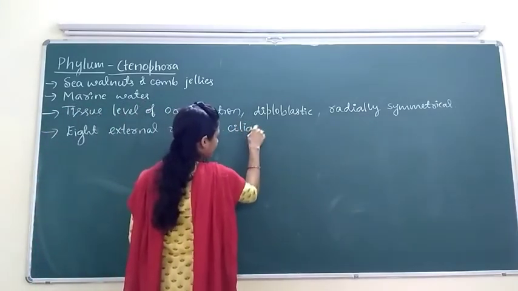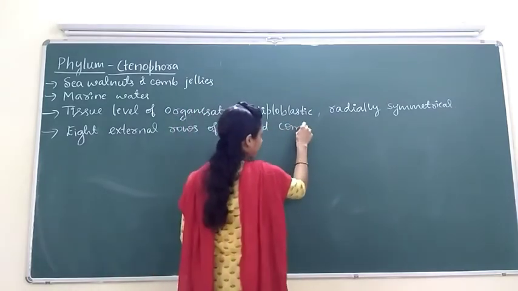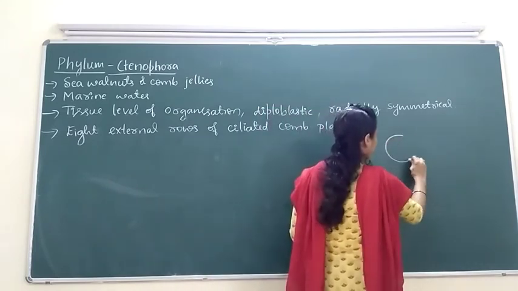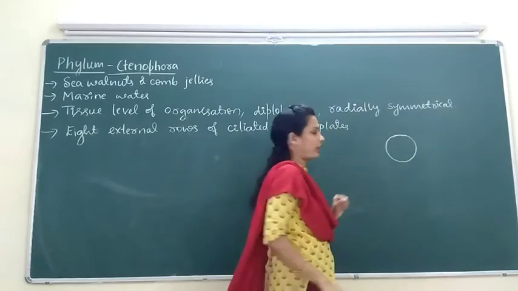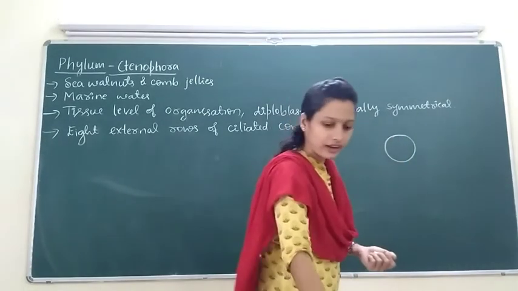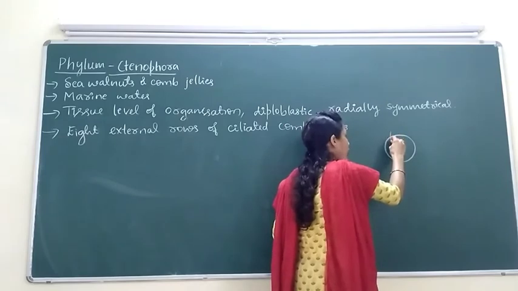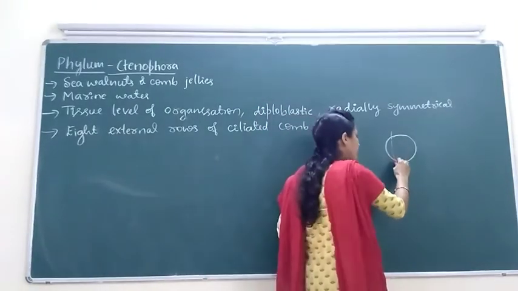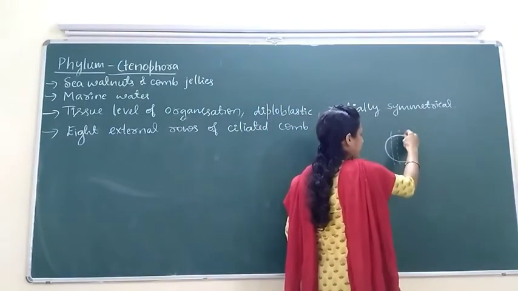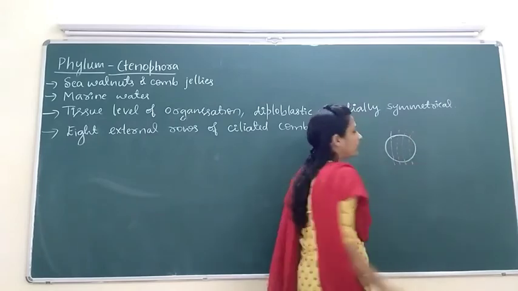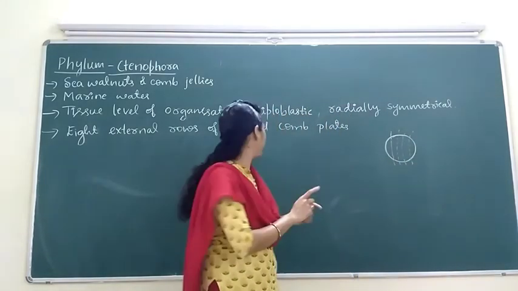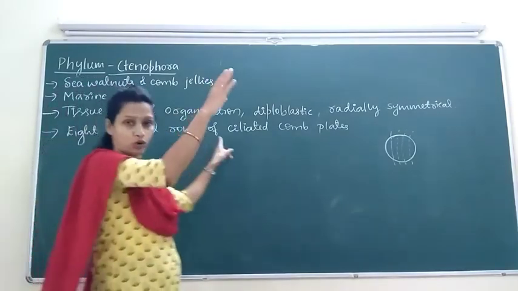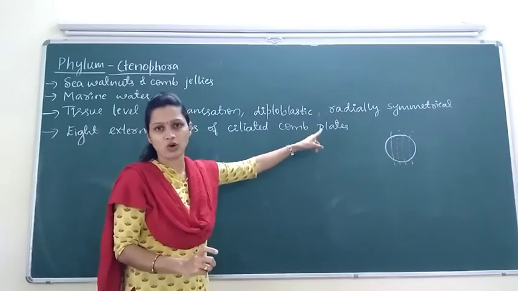ciliated comb plates. Ciliated comb plates means, this is the body of Ctenophora. Here they bear 8 external rows. Externally they bear 8 rows of ciliated comb plates, like this. External means outside rows of ciliated comb plates.